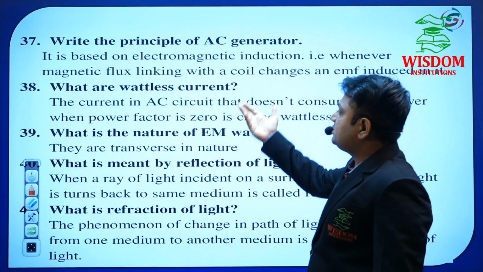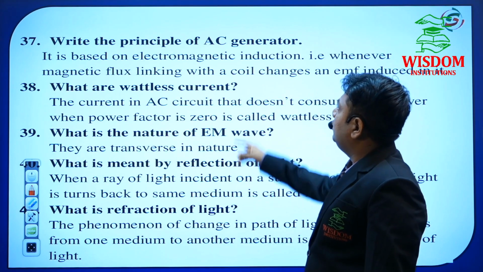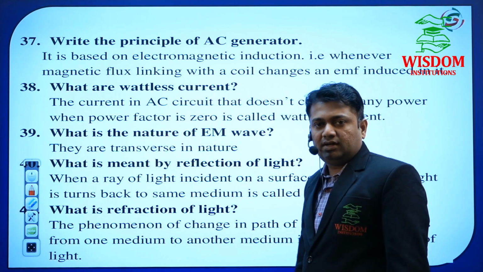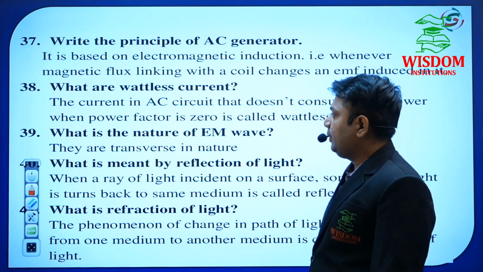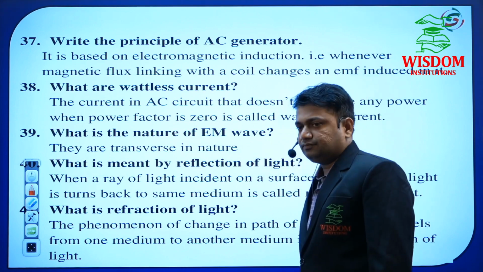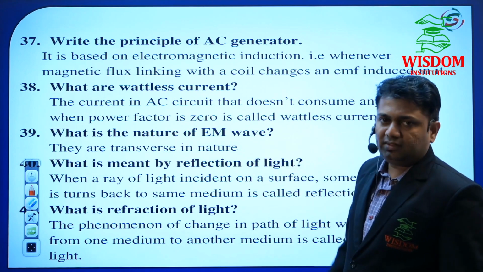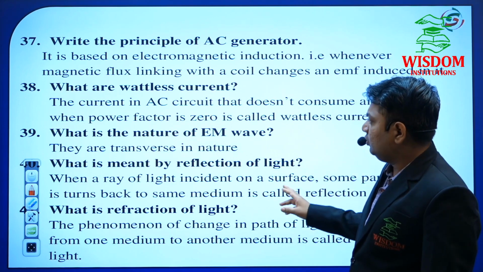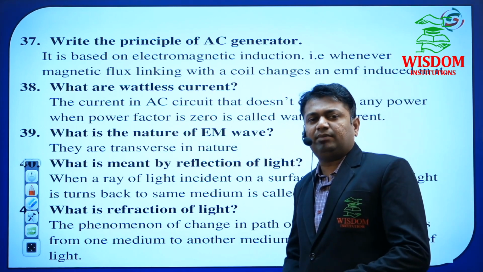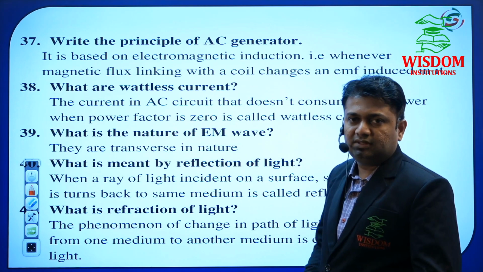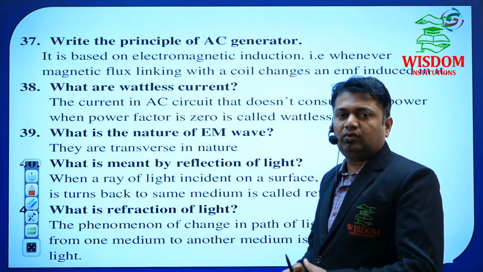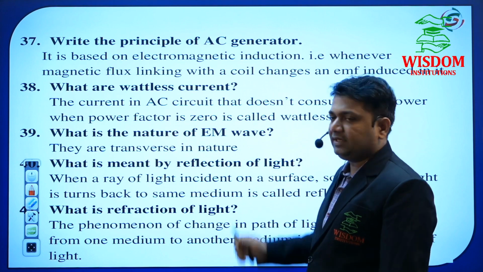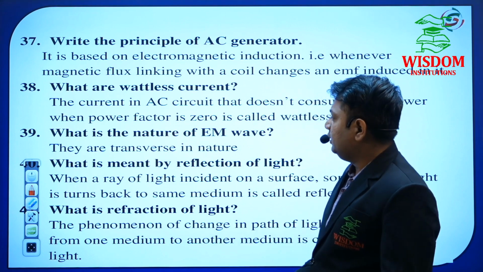Next, what is wattless current? These are questions from alternating current. And in electromagnetic waves, this small chapter in our physics, we have to go through that table. Within that table are given all the concepts, and he may ask from that table only. That is why you have to perfect that table. I have given that one. What is the meaning of?